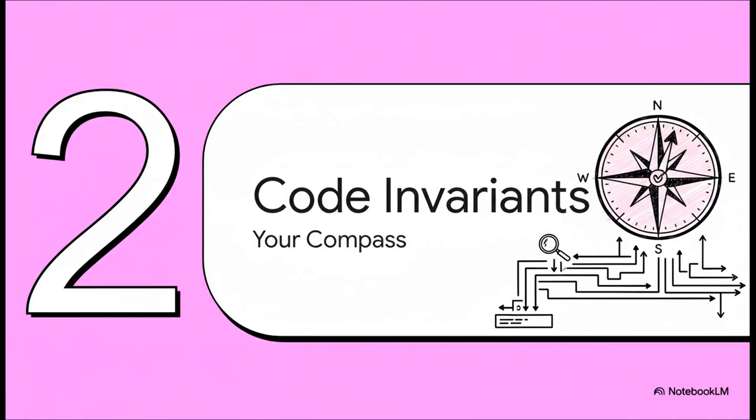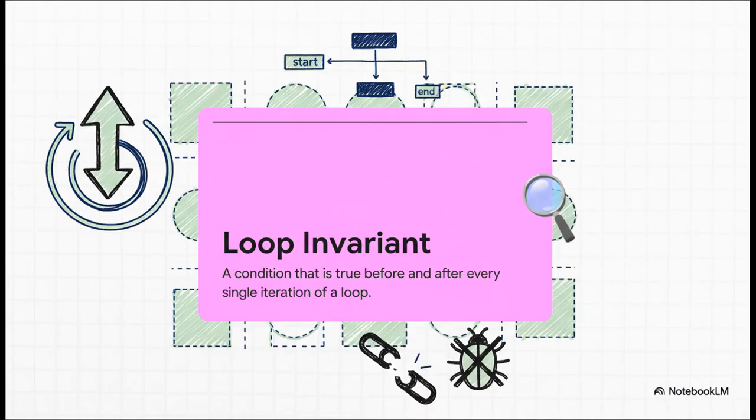First tool in our toolbox is the compass. We're talking about code invariants. The whole idea here is to find what's always true in your code, which gives you a fixed point to navigate by when everything else feels lost. So what exactly is an invariant? Well, let's take a loop invariant. It's basically a rule, a condition that has to be true before you even start a loop. And this is the critical part. It has to remain true after every single pass. The moment that rule breaks, boom, you've found exactly where your bug is hiding.